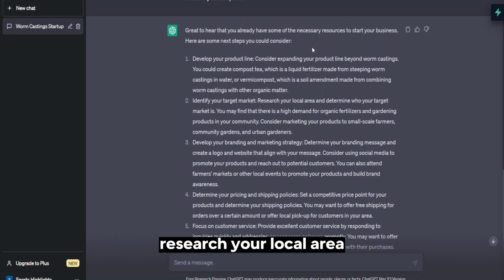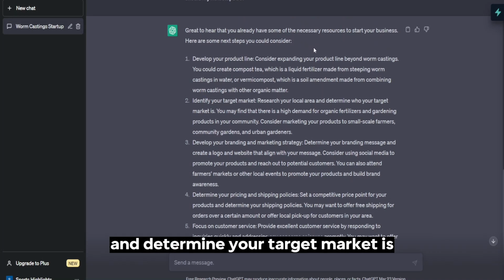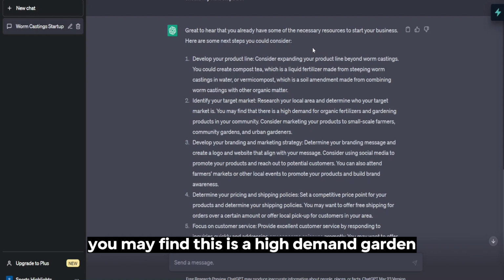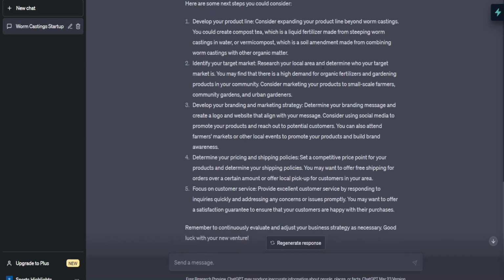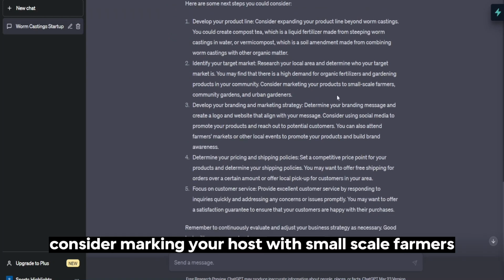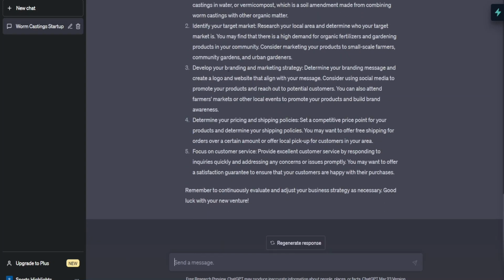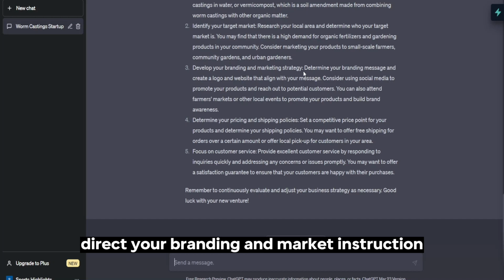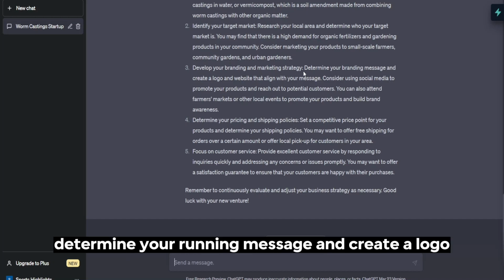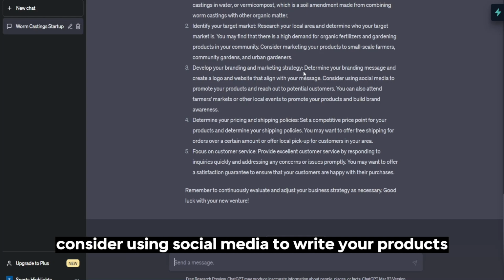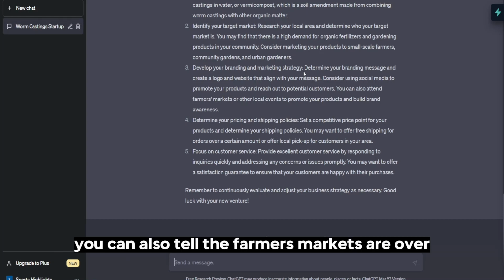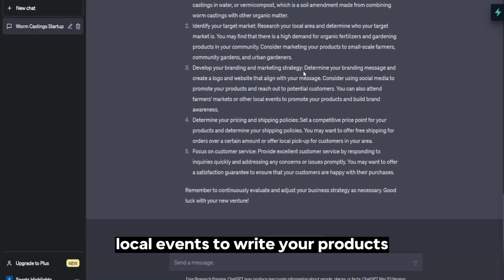Identify your target market. Research your local area and determine who your target market is. You may find there is high demand from gardeners in your community. Consider marketing your products to small-scale farmers, community gardens, and urban gardeners. Develop your branding and marketing strategy. Determine your branding message and create a logo and a website that aligns with your message. Consider using social media to promote your products. You can also attend farmers markets or other local events to promote your products.